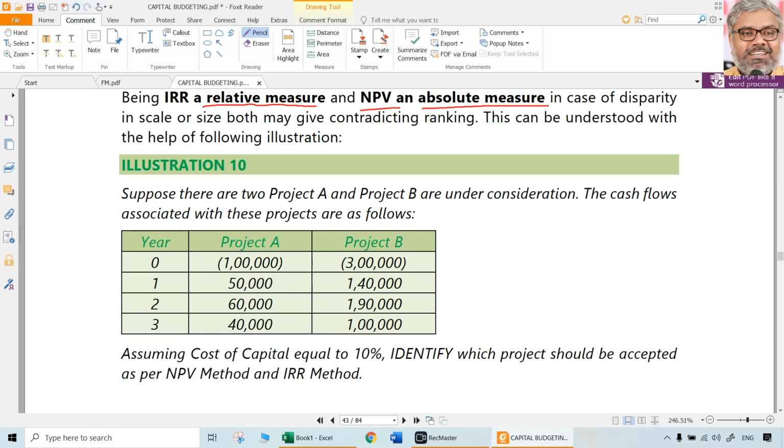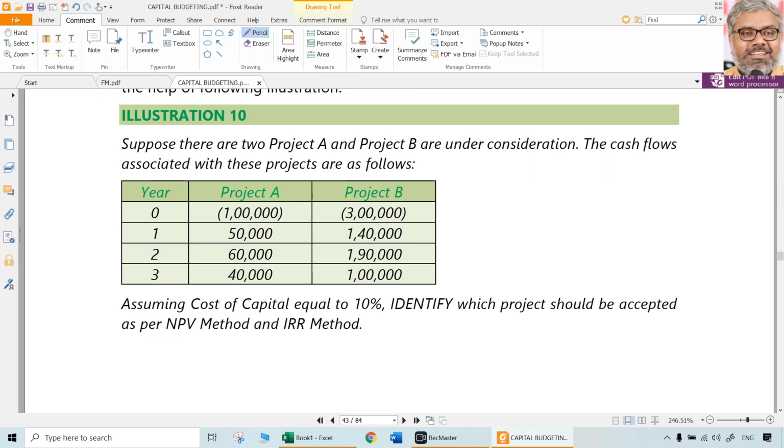And this we already looked at as an example for the two different movies. Low budget movie with more return, IRR, but still less NPV. And on the other side, high budget movies may be less in terms of percentages, but still they may have higher NPV. So look at this illustration 10. Do this one just for understanding purposes.